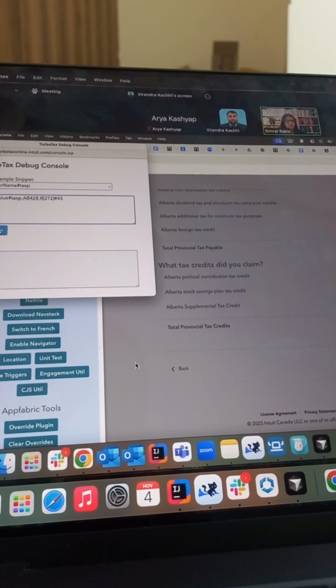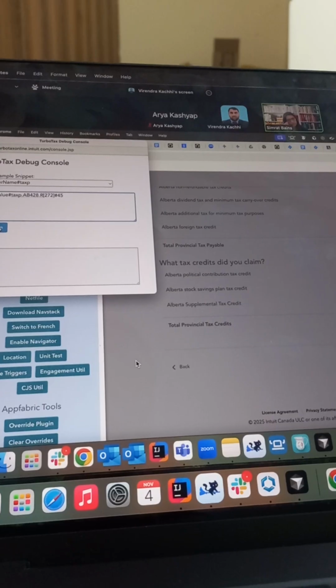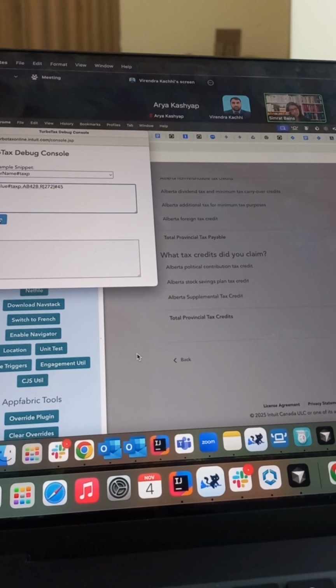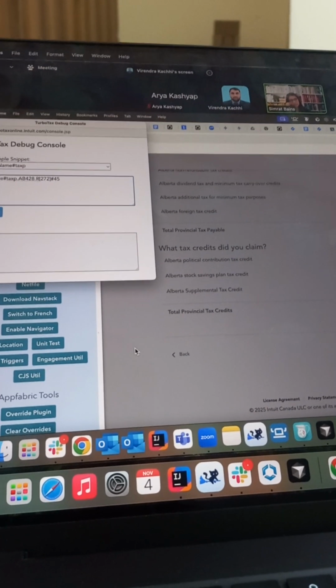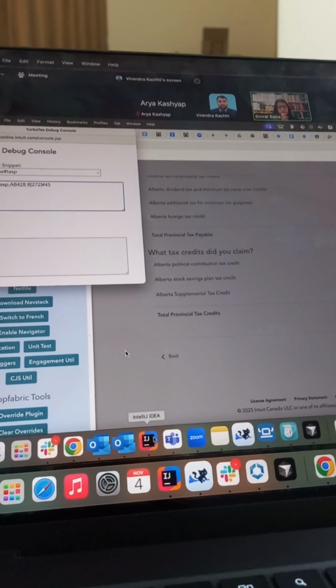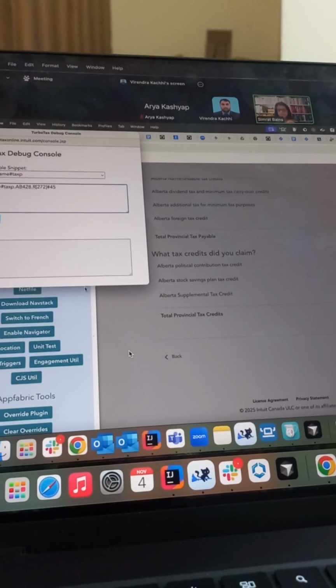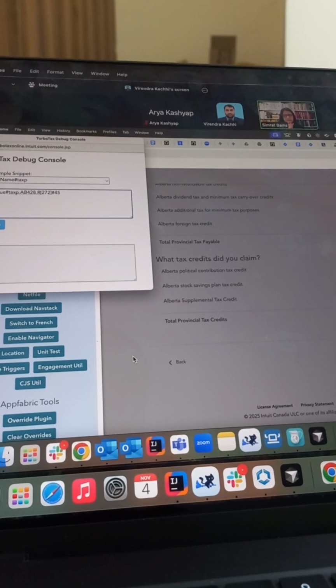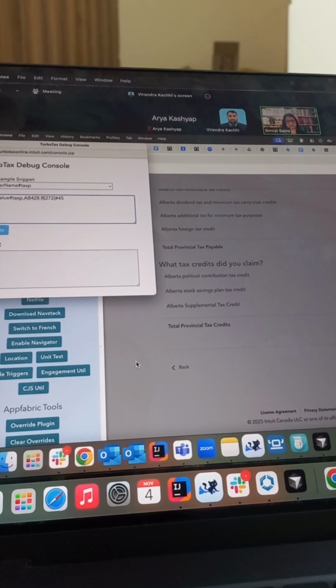Okay, can you go back on the TTO? I think there is not a return. I want to see which return is open. Maybe that's why it's causing the problem. In the UI, if you go back to that first test that we have, the Virendra test, that return, and let's try setting it in that.